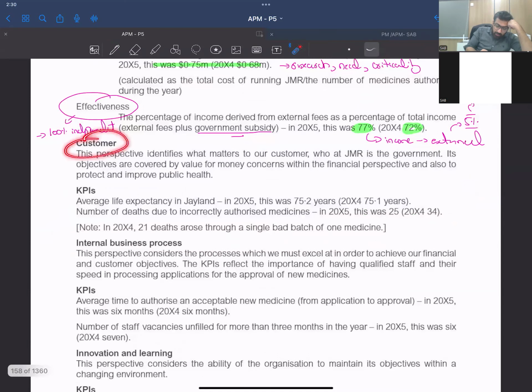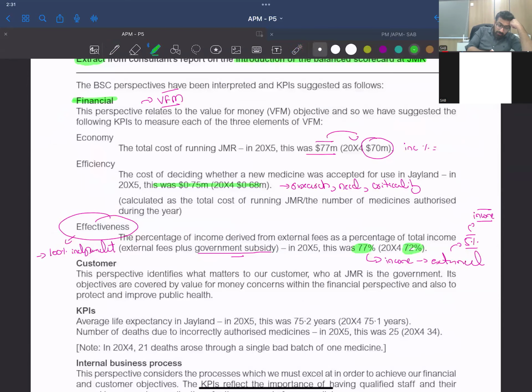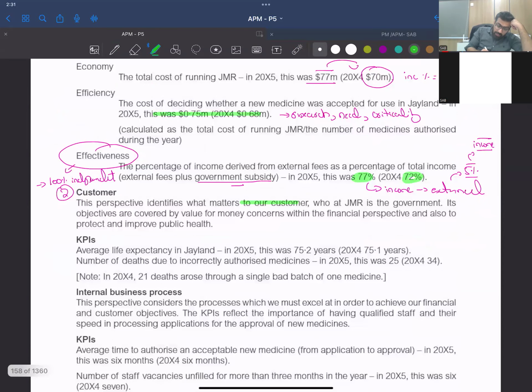Then customers, the perspectives, these are the perspectives, right? So the financial perspective is the first one of the balanced scorecard. Then customer: this perspective identifies what matters to our customer, who at JMR is the government. Its objectives are covered by value for money concerns within the financial perspective and also to protect and improve public health.